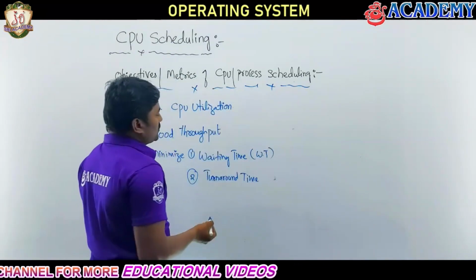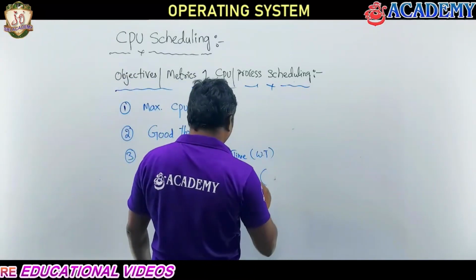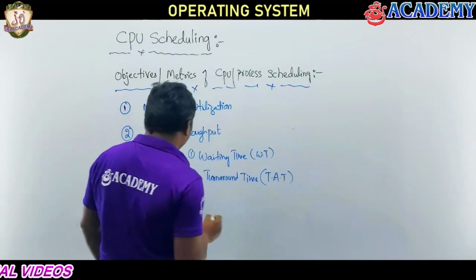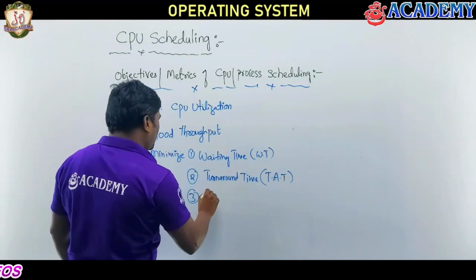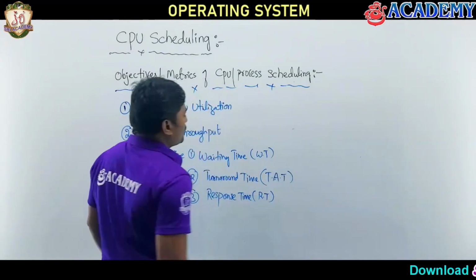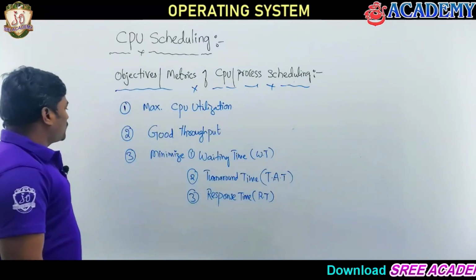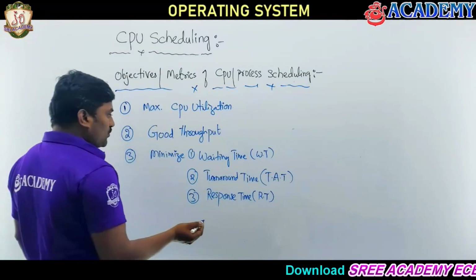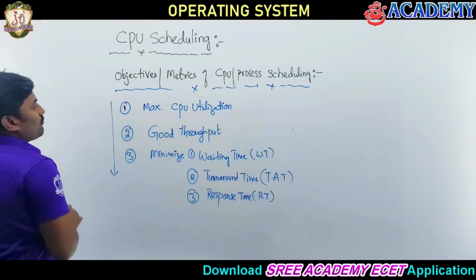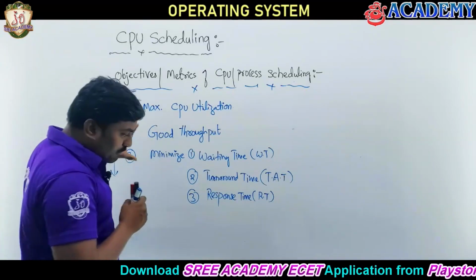Let me notate in short form: WT is waiting time, TAT is turnaround time, and RT is response time. From now onwards I'll be using WT, TAT or RT. These are the major objectives of any CPU or process scheduling. We should keep this in mind.